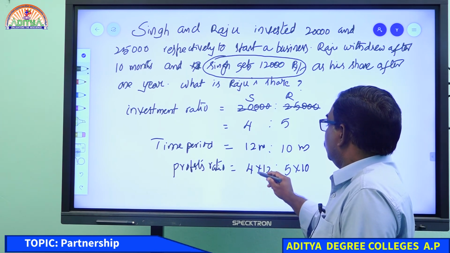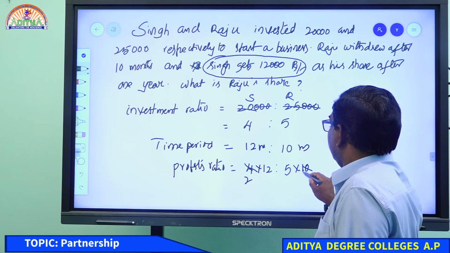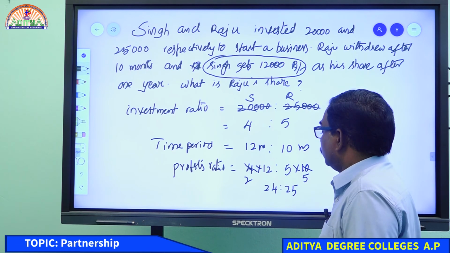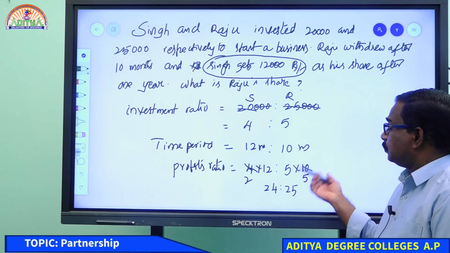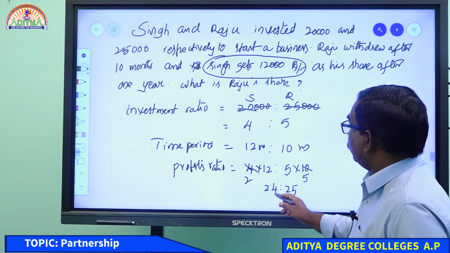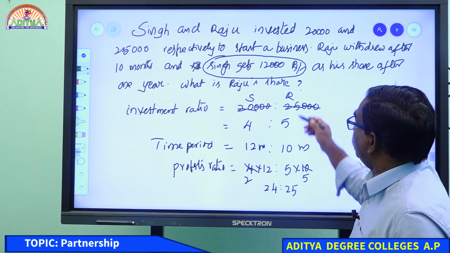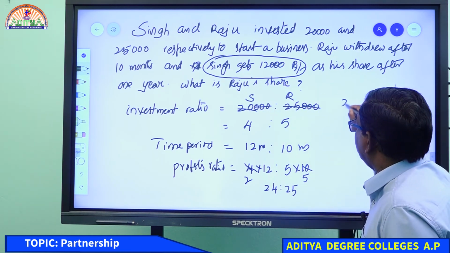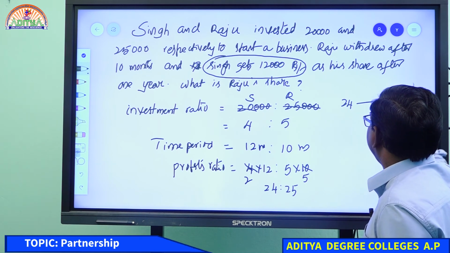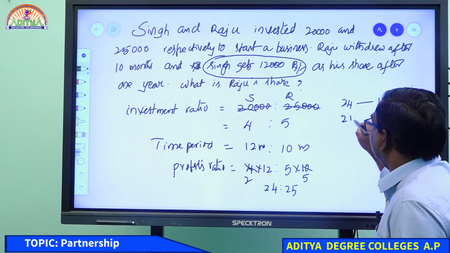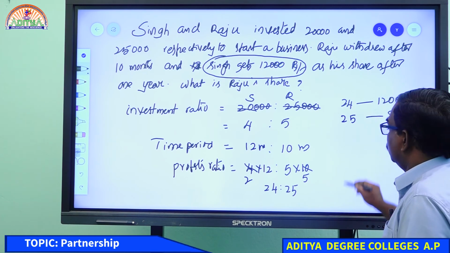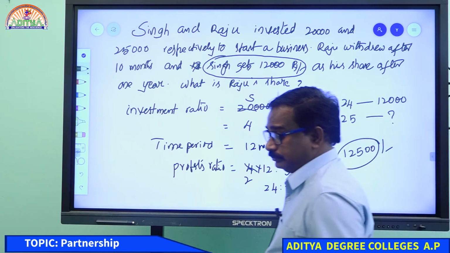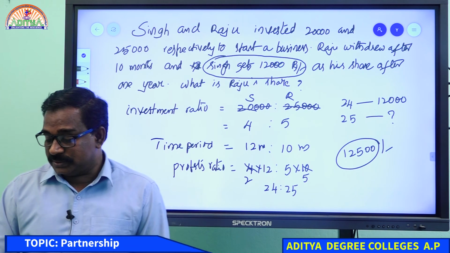So what will go here? 2 will go 2 times, 2 will go 5 times. 24 is to 25. Profits ratio is 24 is to 25. Here 24 parts belong to Singh, 25 parts belong to Raju. Now Singh gets 12,000 rupees. 24 parts is given as 12,000 rupees. It is asking 25 parts, how much? Just one part is more. 12,500 rupees.